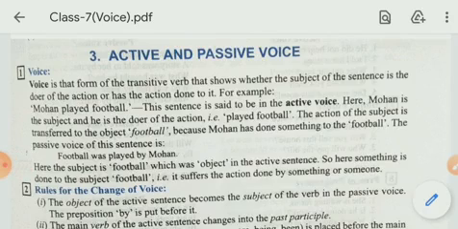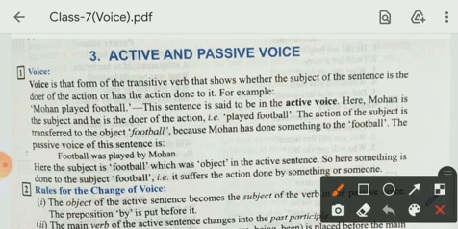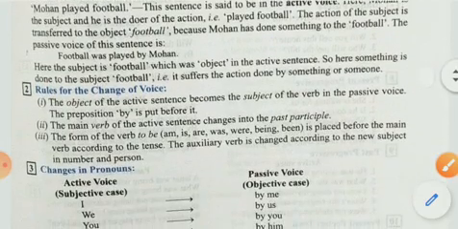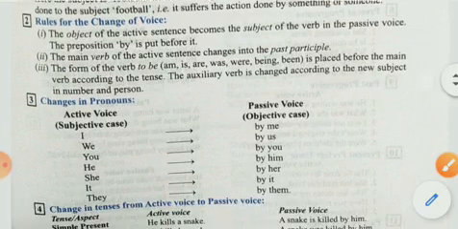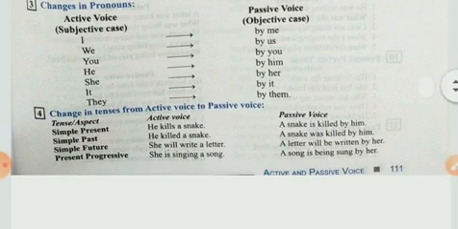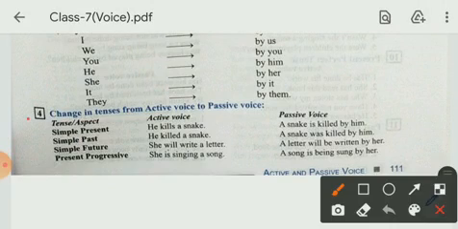Students, in today's video, we will continue the topic of voice. In our previous video, we came to know about active and passive voice. We also came to know about the rules for the change of voice. And we have also done the changes in pronouns in our previous video. So, students, now I am continuing with my fourth point, that is very important, change in tenses from active voice to passive voice. Students, when we change active voice into passive, then there are certain rules which we have to keep in our mind related to tenses.